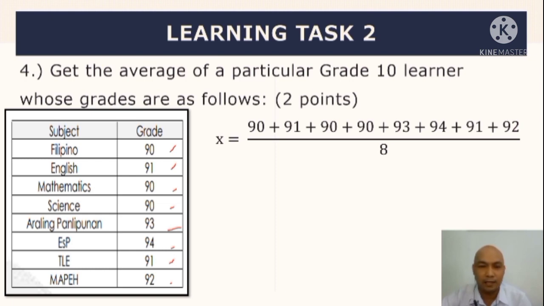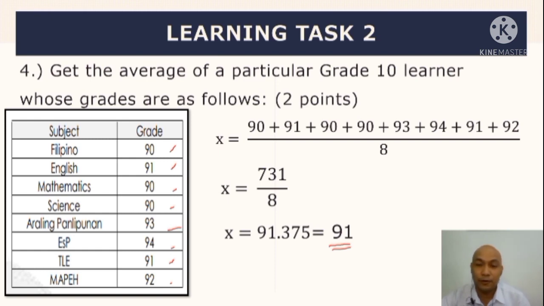Para mahanap natin yung average or the mean grade, i-add mo lang yon, i-divide by 8. So pag in-add mo lahat ng grades, makukuha mo yung 738, then divided by 8. So we have 91.375. Pero sabi dito, i-round off natin sa pinaka whole number kasi pagdating sa DepEd ay naka whole number yung average, di ba? Kung ganyan ang makukuha mo at yan ay average mo simula sa first quarter, pwede kang makakuha ngayon ng with honors, di ba? Okay, so ganun yung classification ng 91.